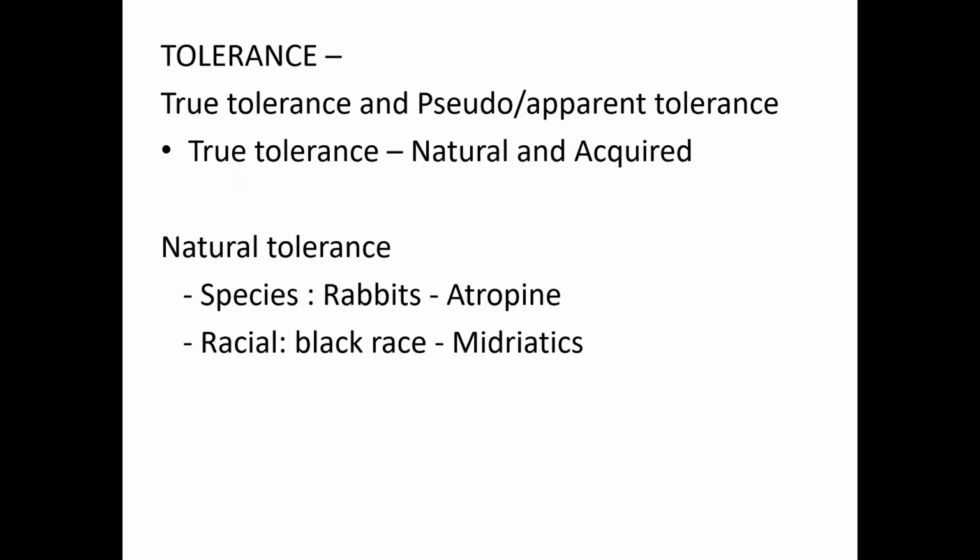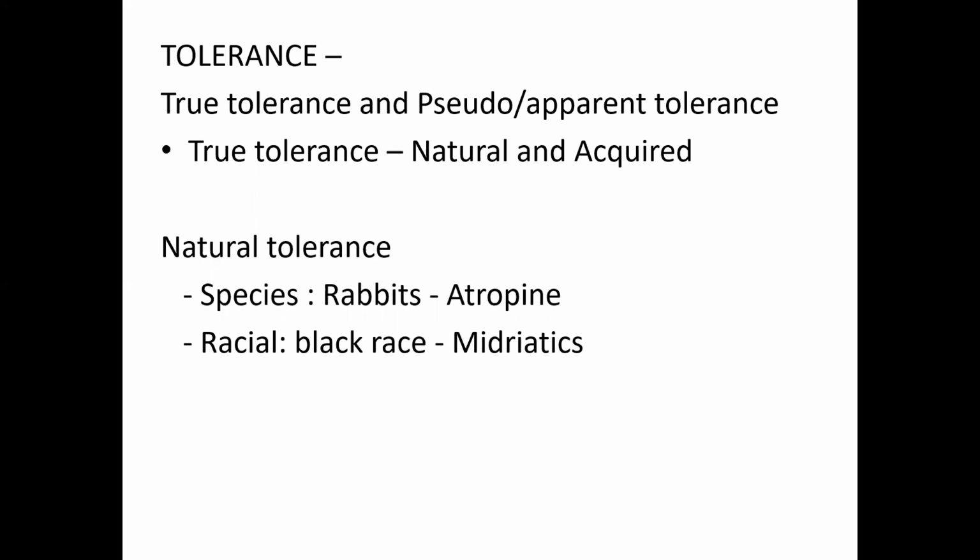And coming to tolerance. What is tolerance? When a large dose of a drug is required to elicit an effect ordinarily produced by its normal therapeutic dose, the phenomenon is termed as drug tolerance. The tolerance may be true tolerance or pseudo tolerance. The other name for pseudo tolerance is apparent tolerance. Coming to true tolerance, it may be natural or acquired.